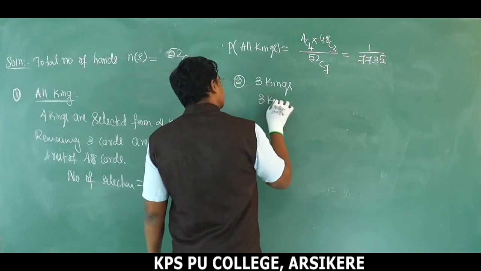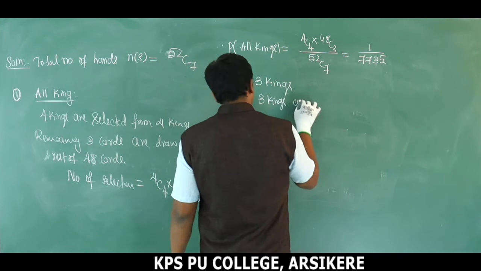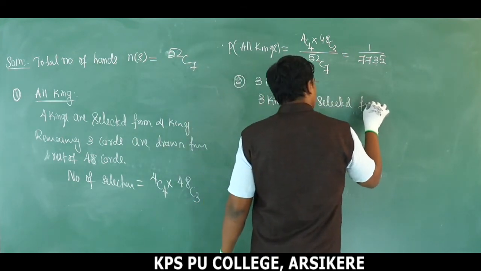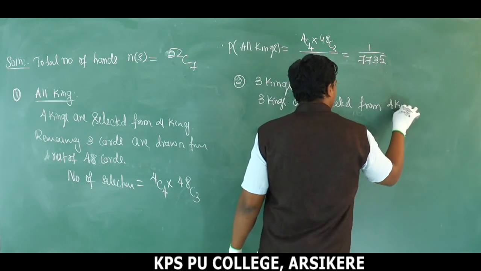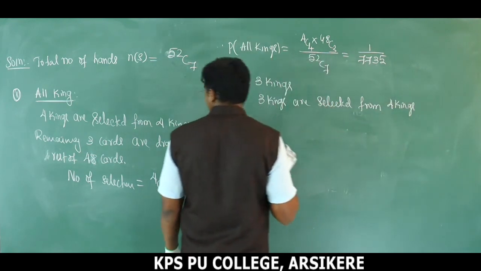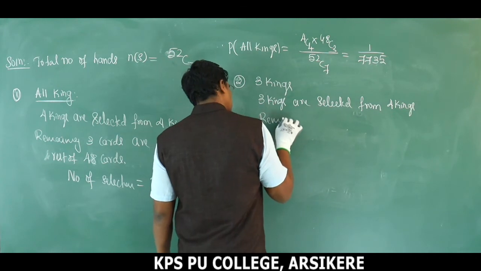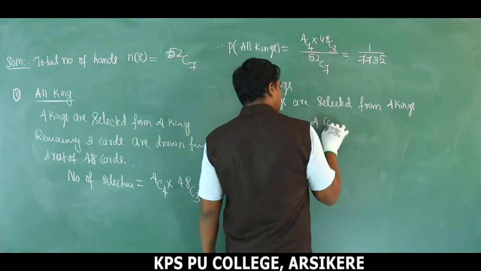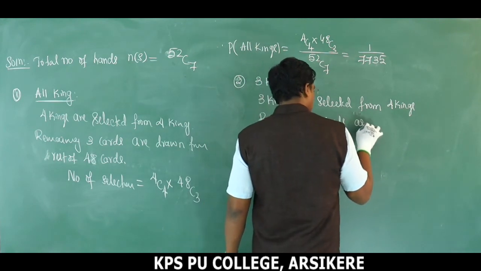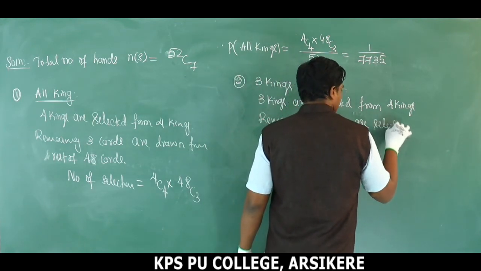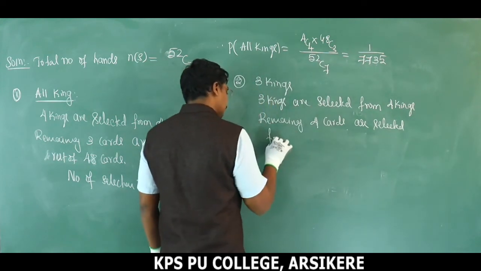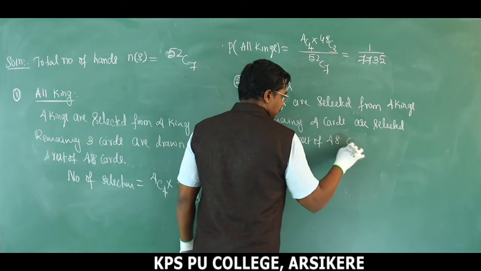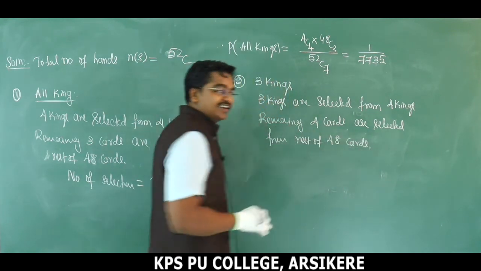Okay, 3 kings are selected from 4 kings and the remaining 4 cards are selected from the rest of what? 48 cards. Rest of 48 cards.